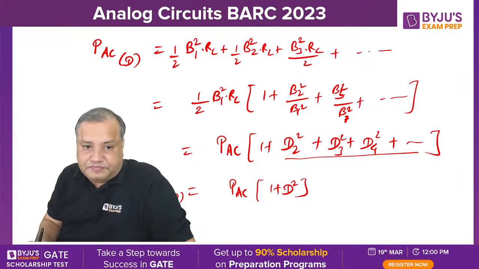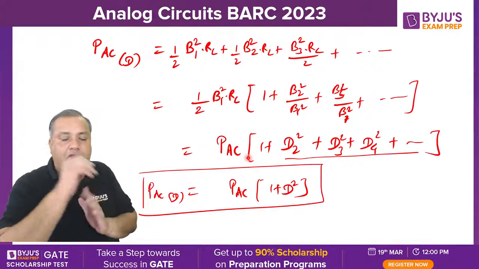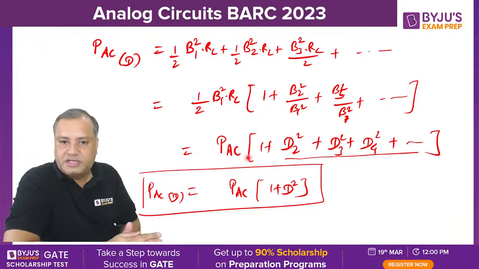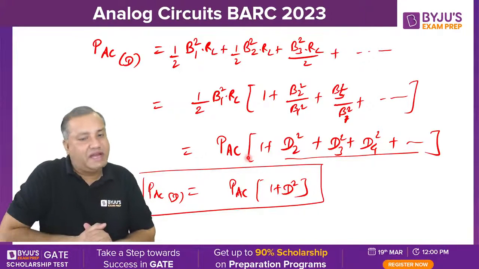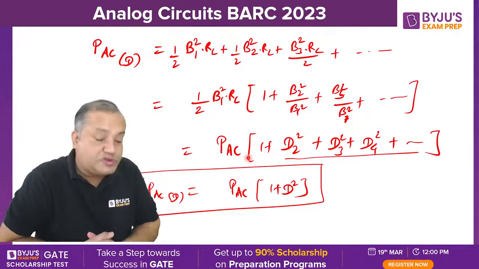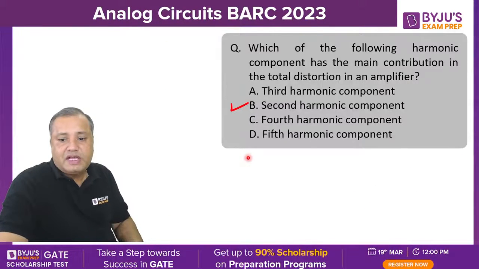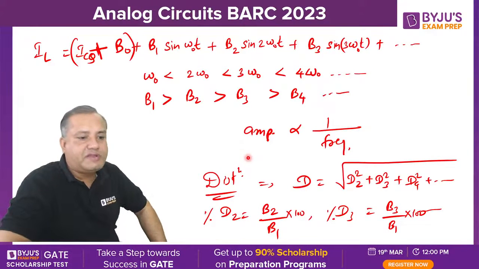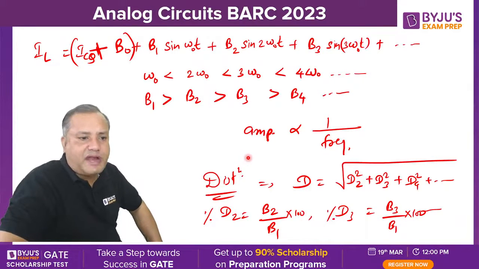It means a lot of power will be consumed by the harmonic components, and that will also be available at the output, creating unnecessary heat at the output component. So this may lead to damage of your device. So with this explanation you would be able to answer so many questions related to harmonic distortion. Have you all followed what I explained?